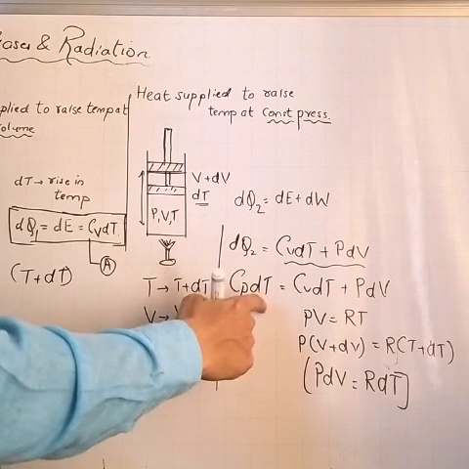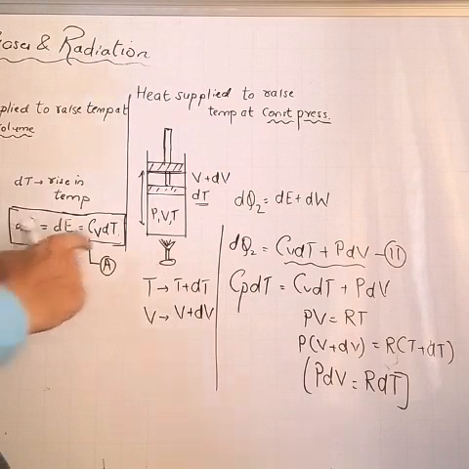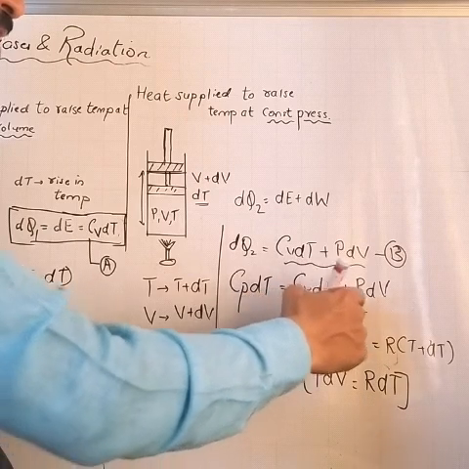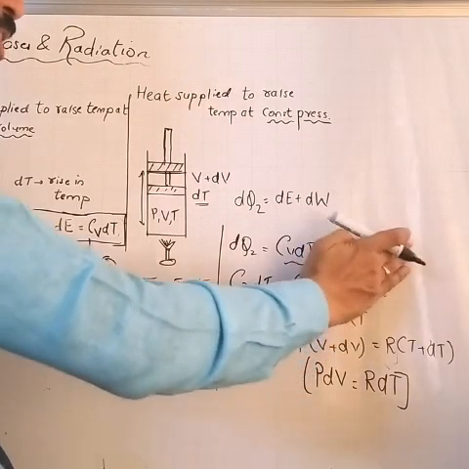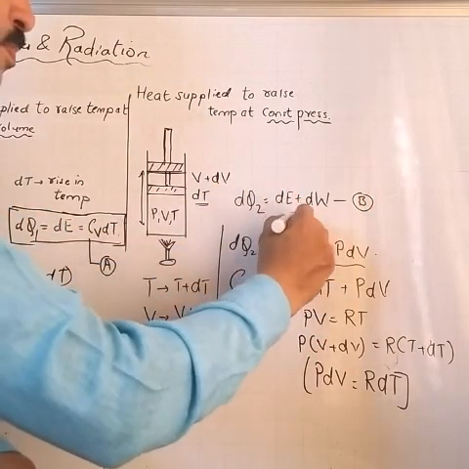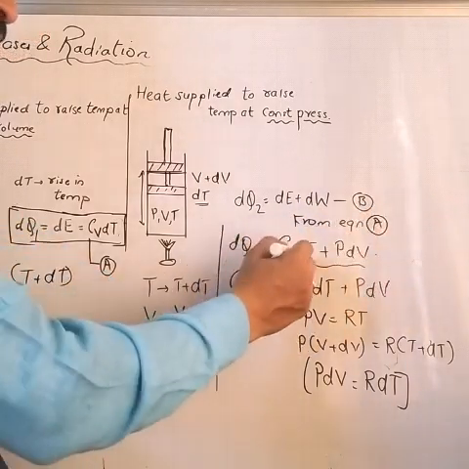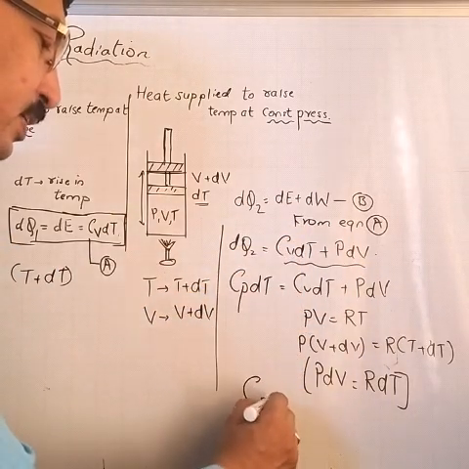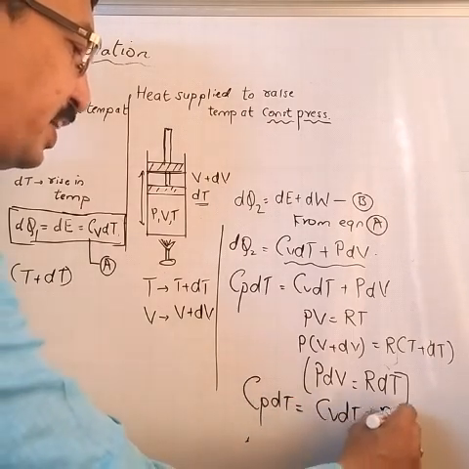Actually, I should write this as equation B, and from equation A, I can write Cp dT equal to Cv dT plus PdV, that is dQ2 equal to Cv dT plus P dV, and further this equation will change to Cp dT equal to Cv dT plus R dT.